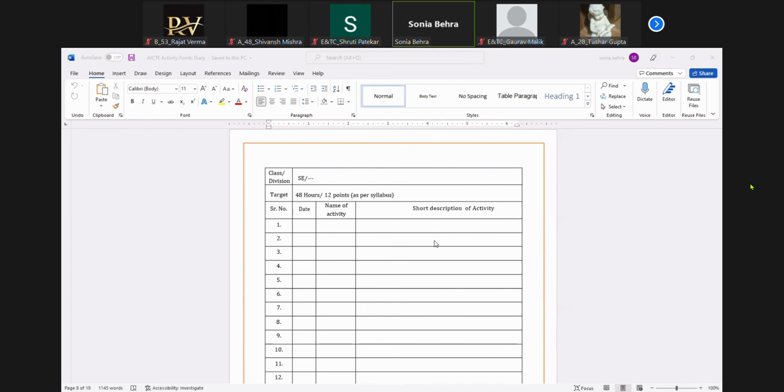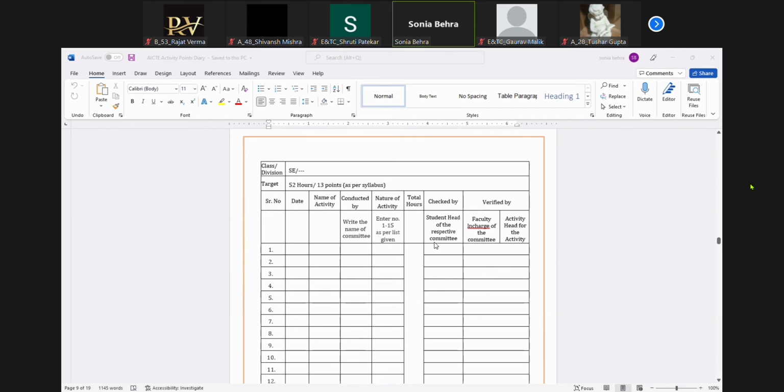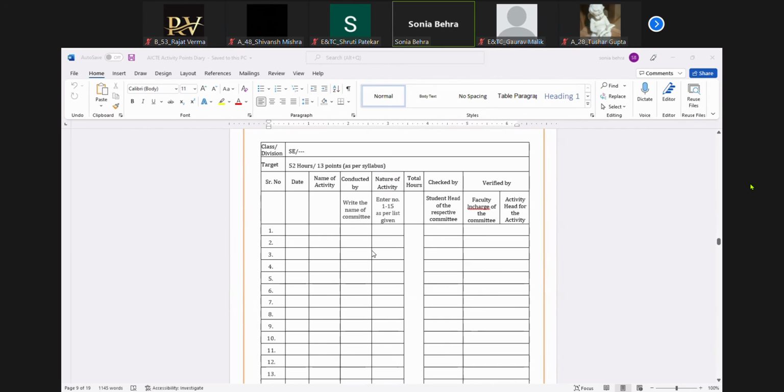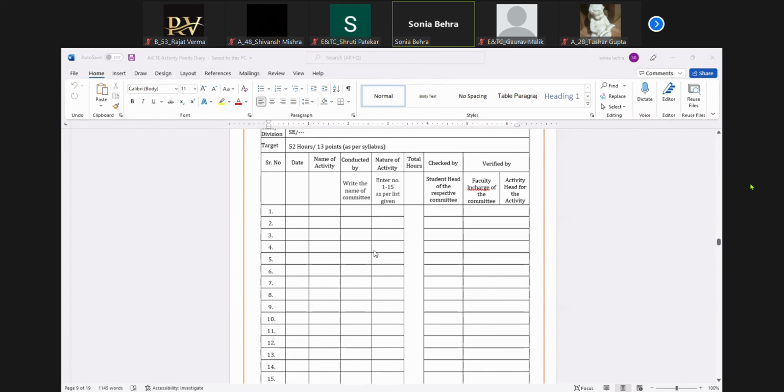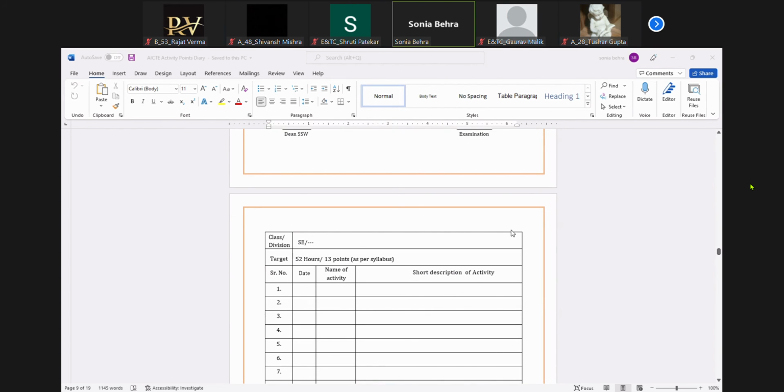So I will be giving you your complete AICT diary. Now when you go to the next semester, your even semester, as I told you, even semester is 52 hours. So from the starting, keep it a habit. Whichever activity you are attending, put the name of the activity, the event, and map it. Do the mapping and then write the short description. Keep this handy with you, because from the next semester onwards, we are not going to do the mapping for you. It is your responsibility.